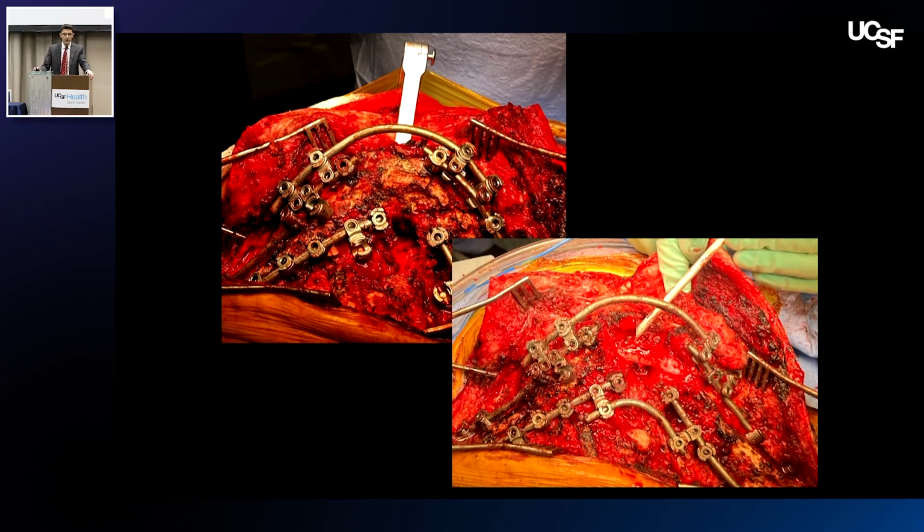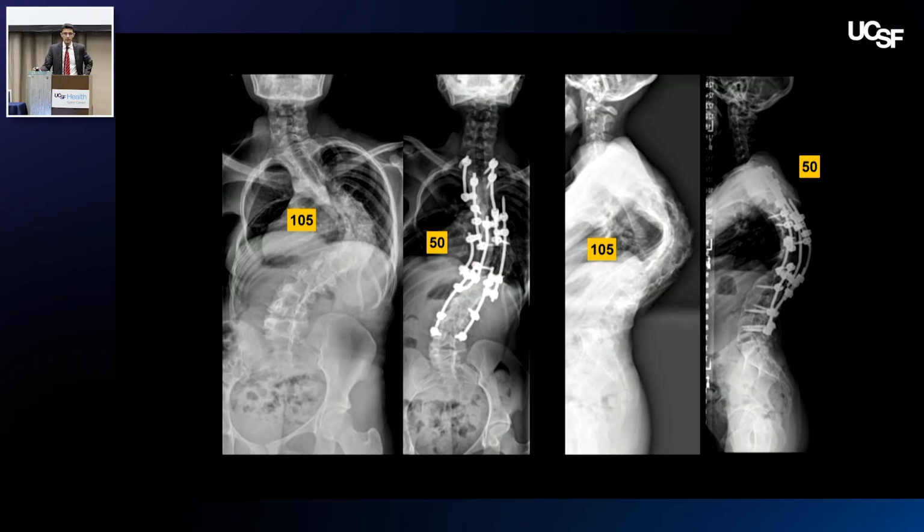going to work. So this is just intraoperative examples of doing the multi-level VCR, and overall she corrected nicely. I have Zoom visits with her every year from Poland, and she's doing quite well.